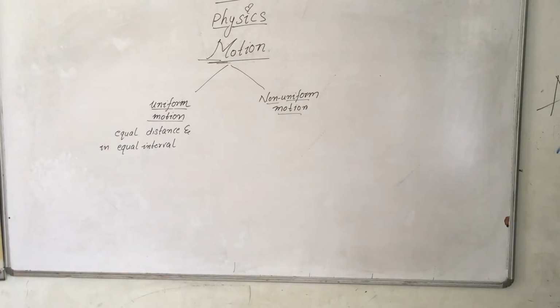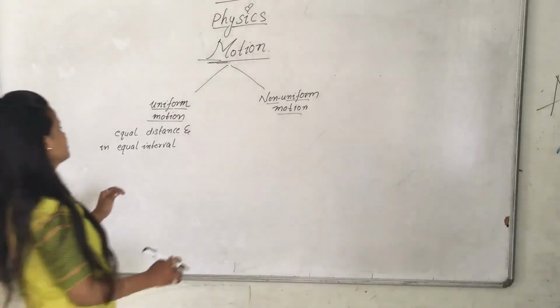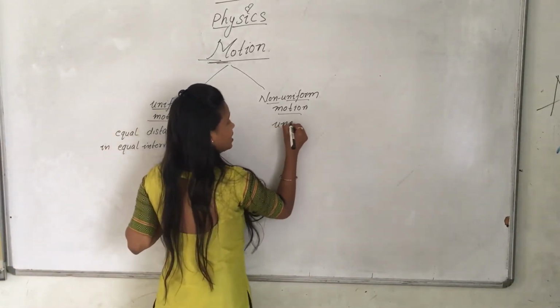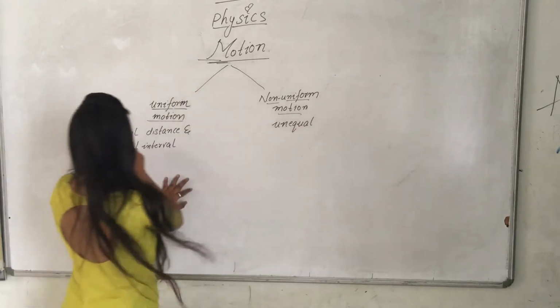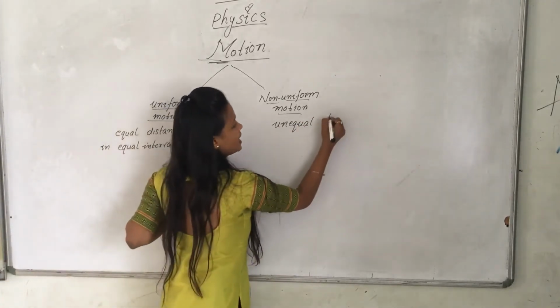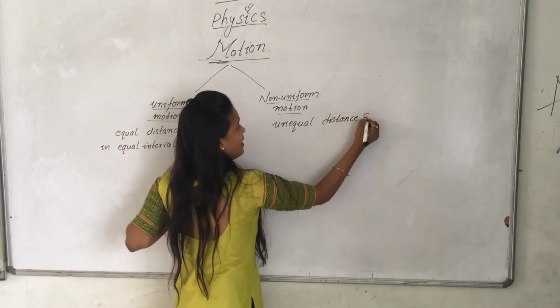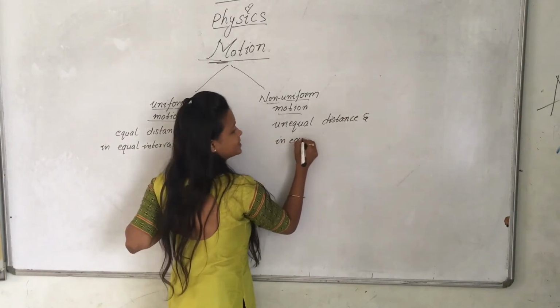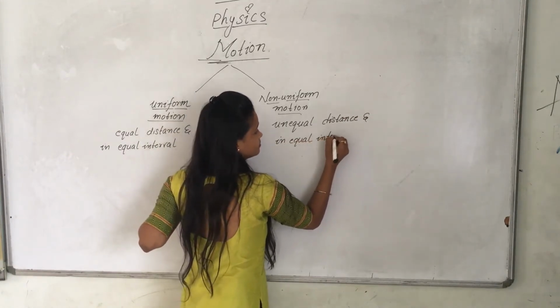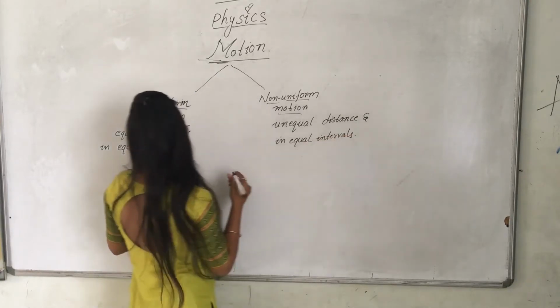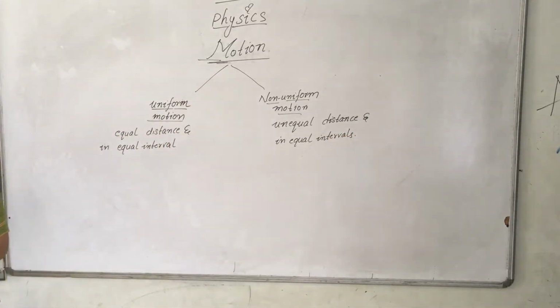In the opposite to this, when a body is traveling unequal distances in equal intervals of time, then it is known as non-uniform motion. Equal distances for uniform, unequal distances for non-uniform. You understood the meaning of uniform motion and non-uniform motion now? Only the definition.